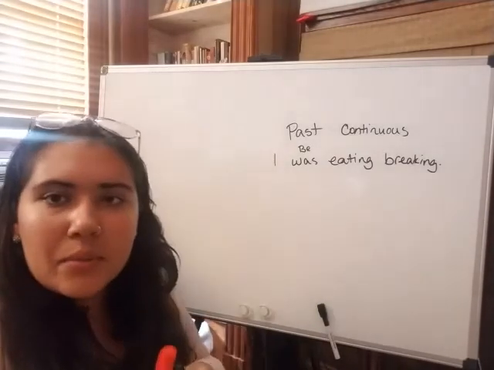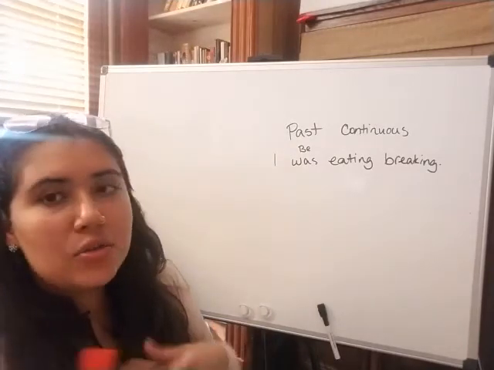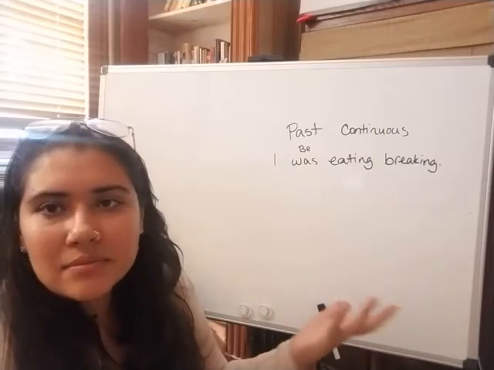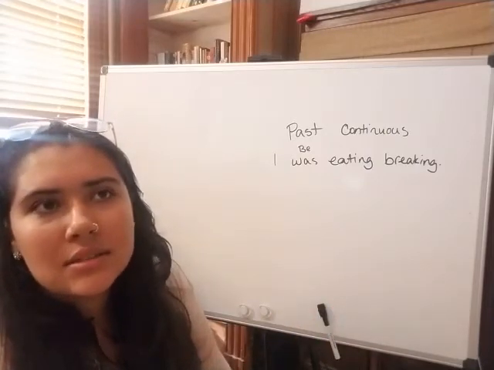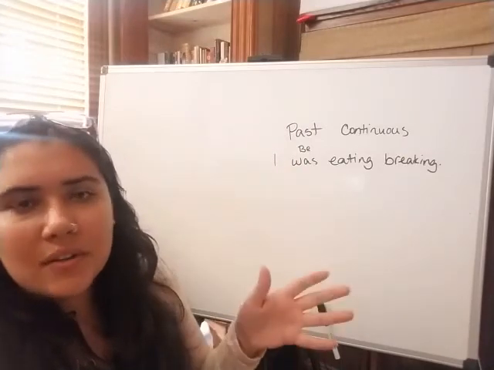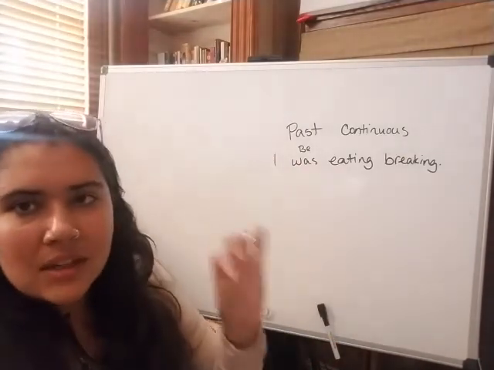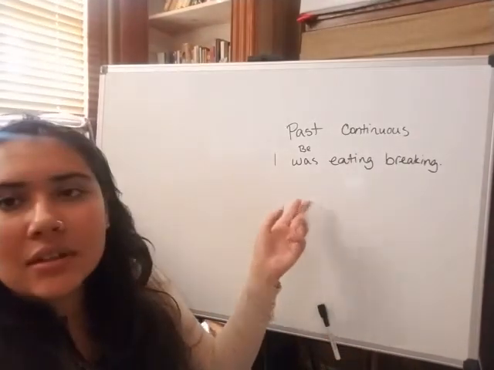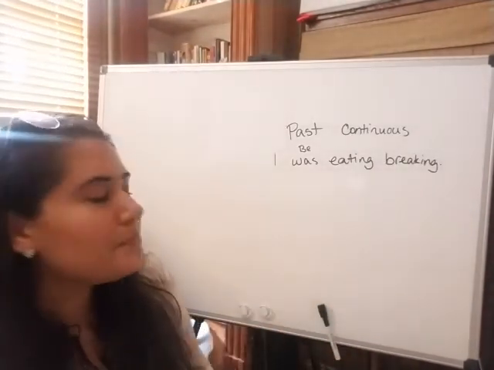So that's in a specific moment, right? If someone asks you generally, what did you do this morning? I ate breakfast this morning. The morning is like a longer period of time, right? But in this specific time where someone called you, you were doing something in the past.